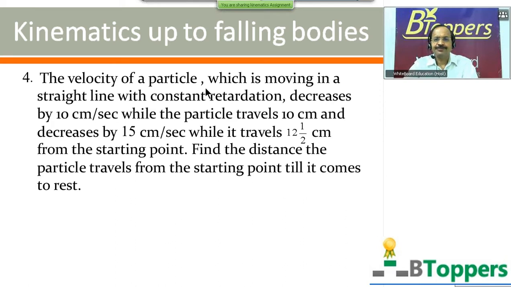The velocity of a particle which is moving in a straight line with constant retardation decreases by 10 centimeter per second while the particle travels 10 centimeter, and decreases by 15 centimeter per second while it travels 12.5 centimeter from the starting point. Find the distance the particle travels from the starting point till it comes to rest.